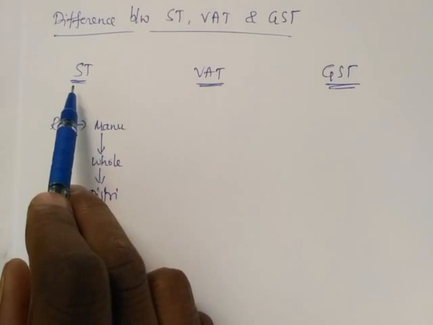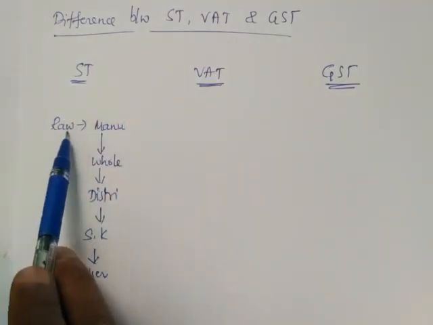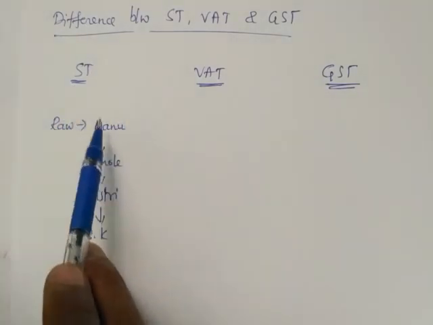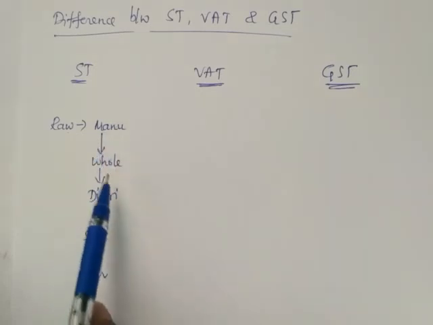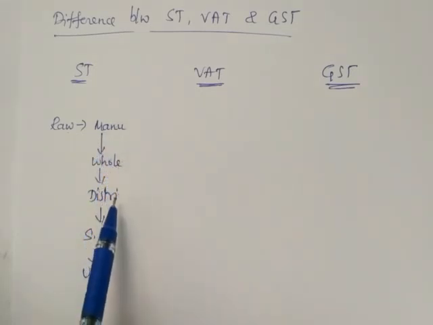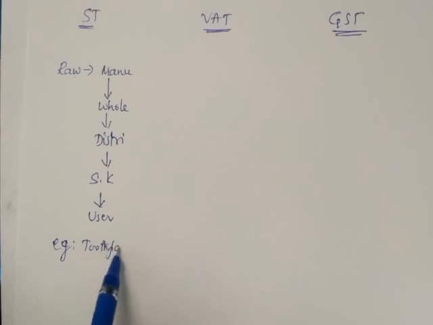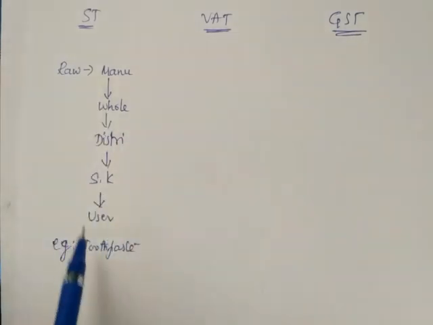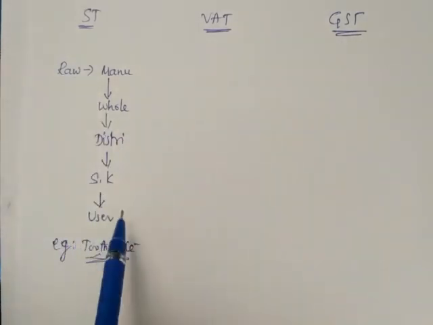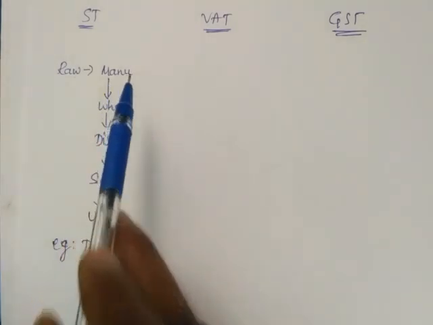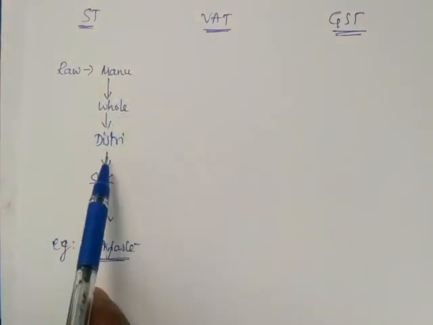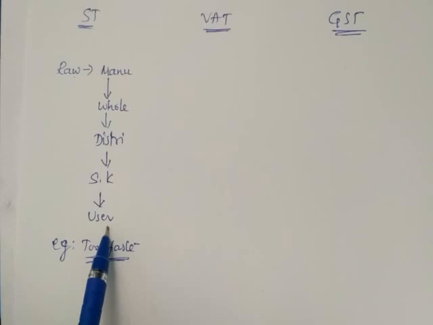So in this sales tax system, raw material is bought by the manufacturer and given a new shape in the form of a good. Goods are sold to the wholesaler, who in turn sells to the distributor and shopkeeper. For example, toothpaste is that good. The toothpaste is manufactured by the manufacturer and given to the wholesaler, and finally it reaches the user.